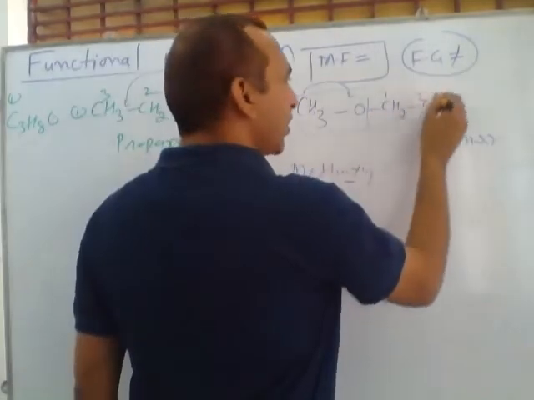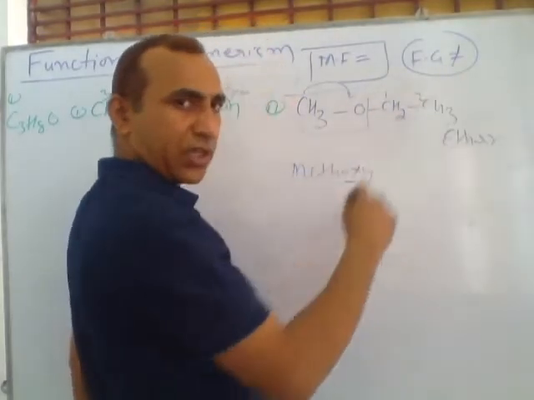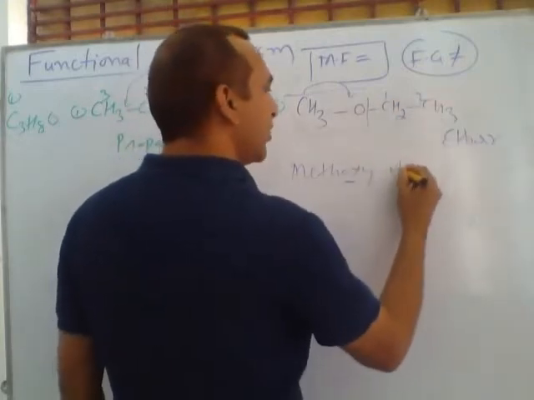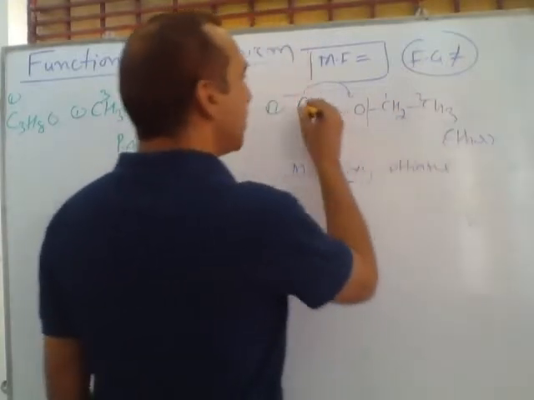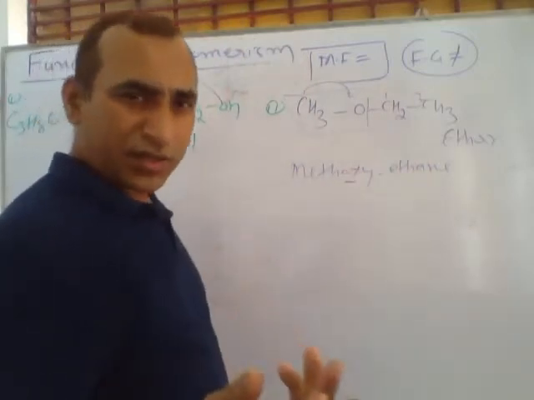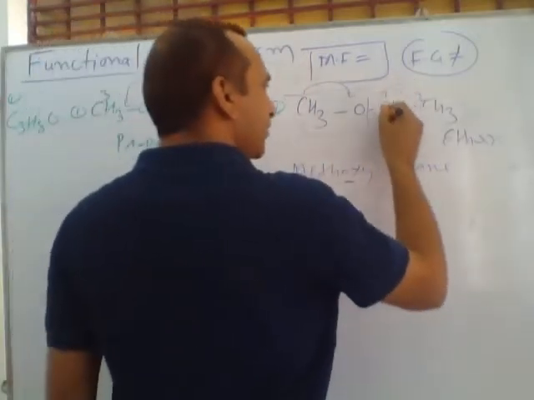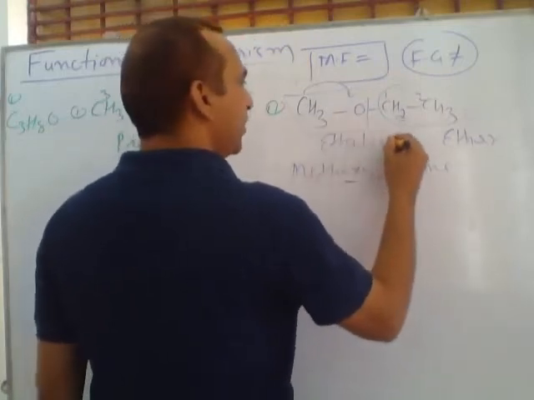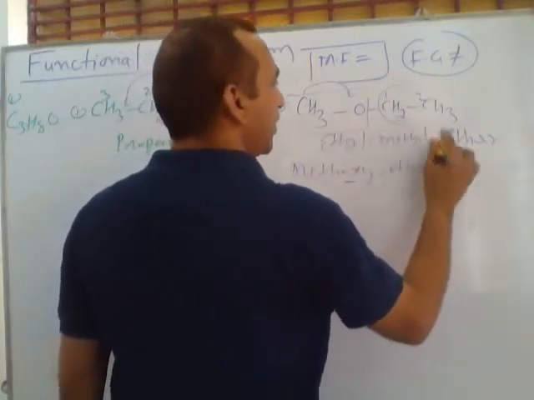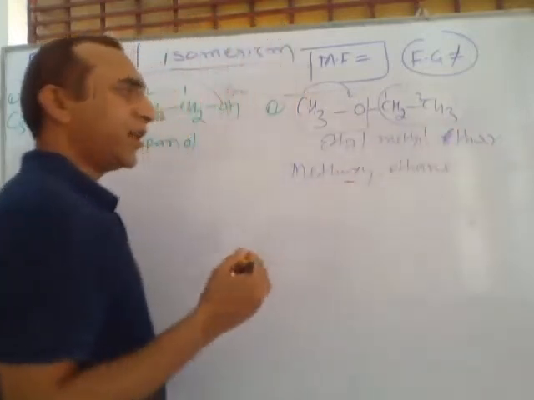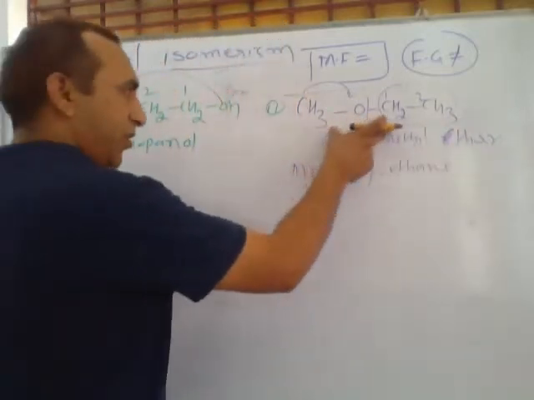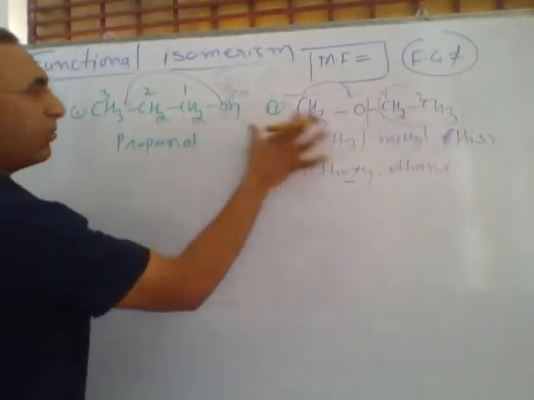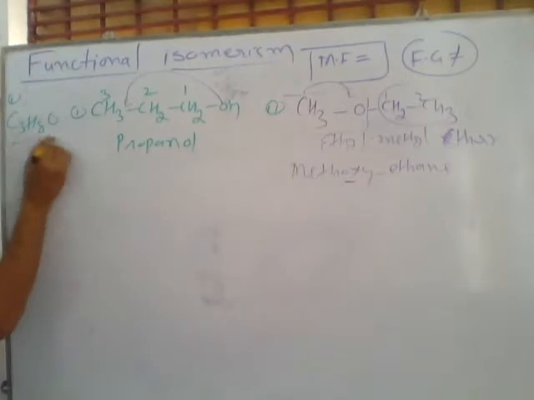But here is a two carbon chain, so the remaining species is written in the form of alkane. In this compound there are two carbons, so we are writing ethane. This is methoxyethane. Otherwise, you can write the simple general name alphabetically: this is ethyl, and this is methyl, and last there is ether. So this is also called ethyl methyl ether. But this compound with the functional group ether and the previous compound with the functional group alcohol both have the same molecular formula.